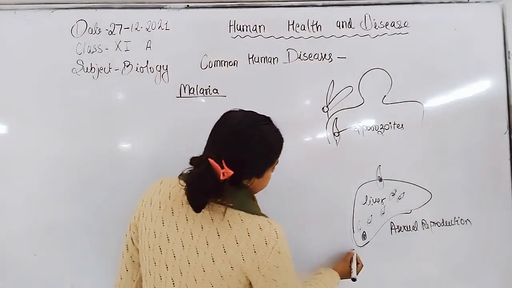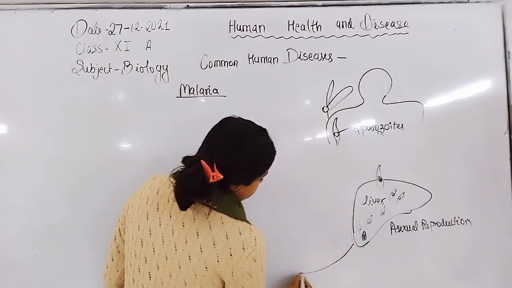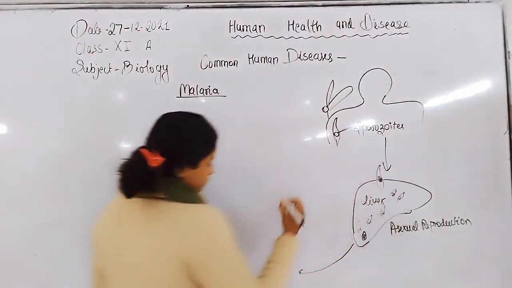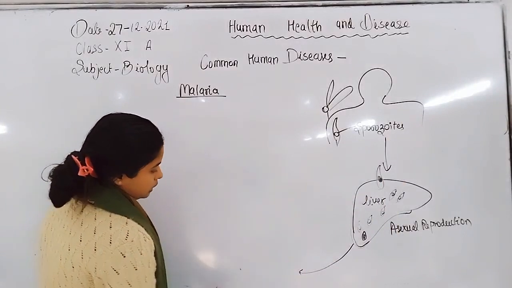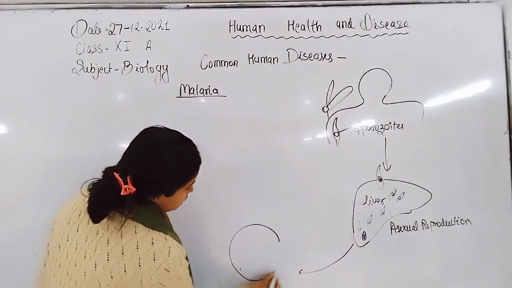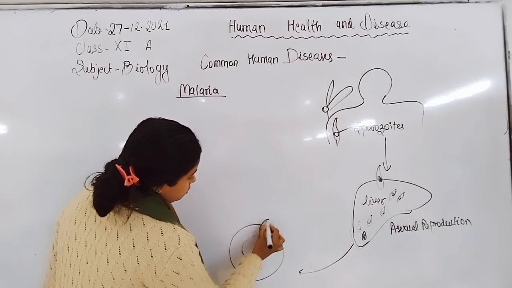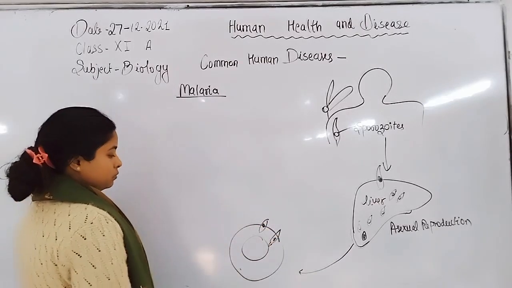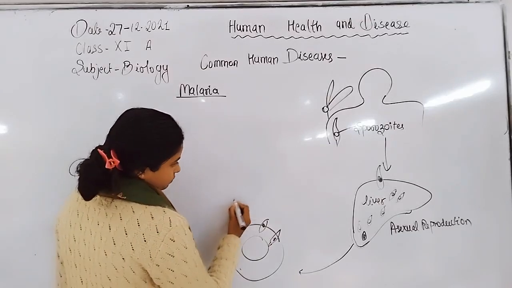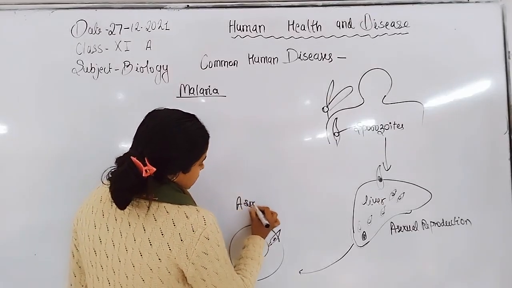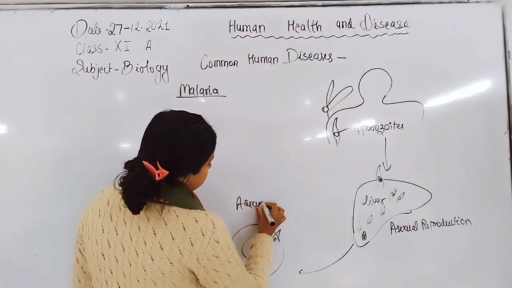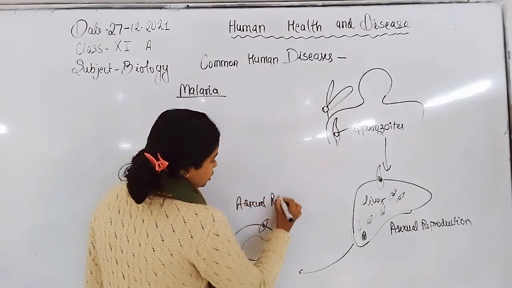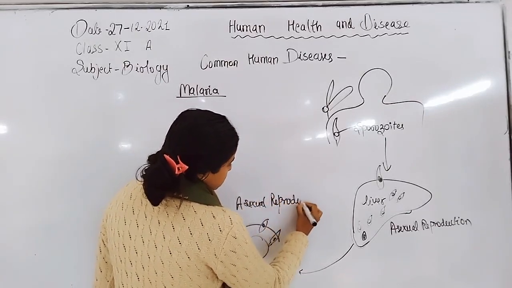Now, after increasing their number, the parasites are released from the liver cells and infect the RBCs. In the RBCs, they again multiply and increase their number through asexual reproduction or multiplication division.